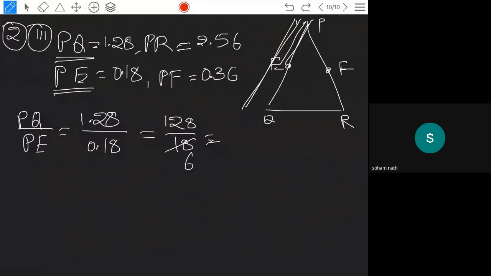Both are divisible by 2. 2 9s are 18, 2 64s are 128. So you are going to get 64 by 9 for PQ by PE.